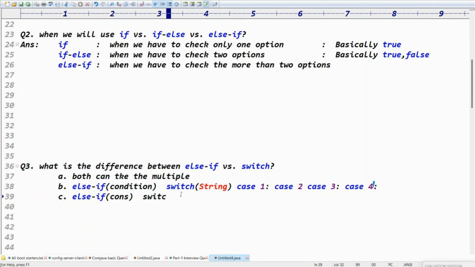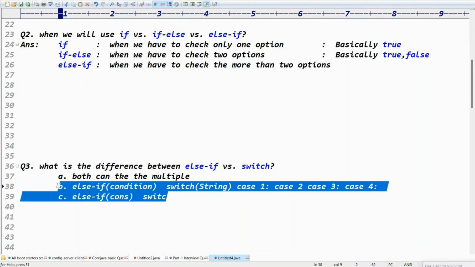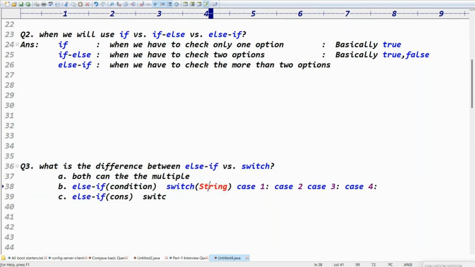So we understood that if-else can take multiple condition based, and switch we can use for similar type of data, right? That's the three points, guys. Similar type of data in the sense, if the switch argument is a string, case labels are strings. If we are passing an integer, the case labels are integers, right? Like that, guys. You got the three points, right?